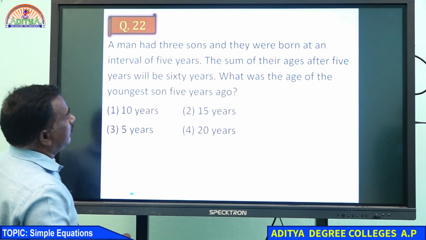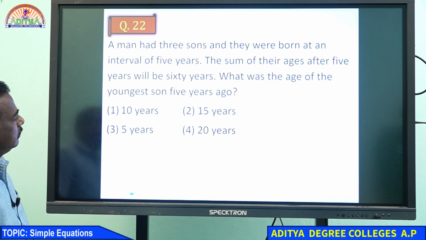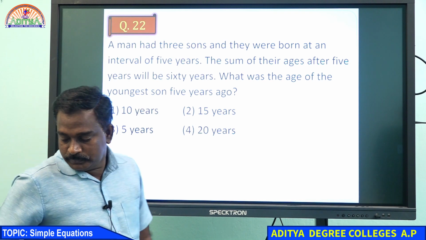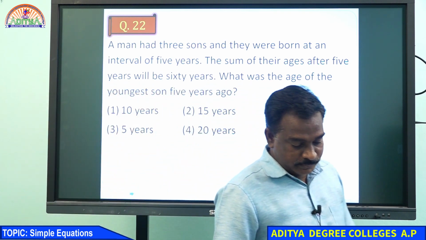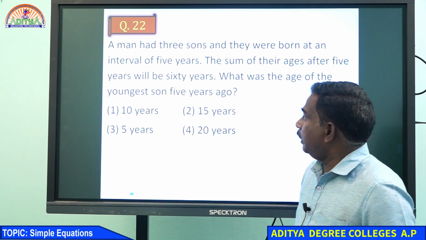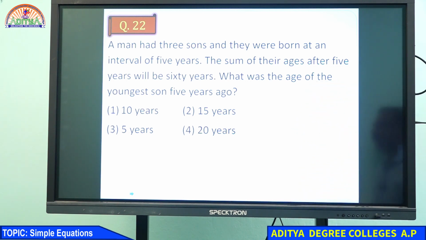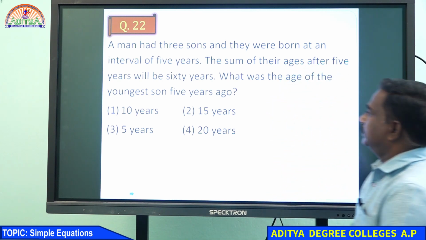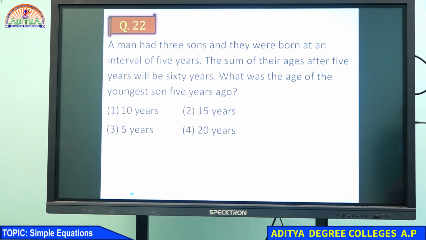See once here. A man had, read it carefully and try to do the question. A man had 3 sons and they were born at an interval of 5 years. The sum of their ages after 5 years will be 60 years.